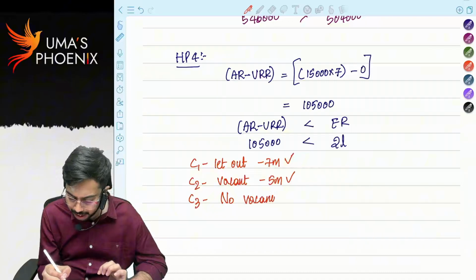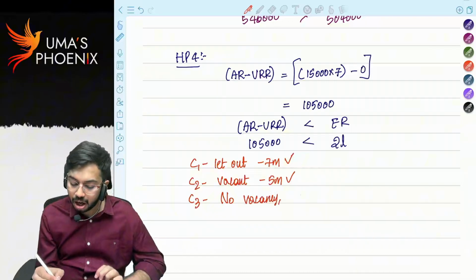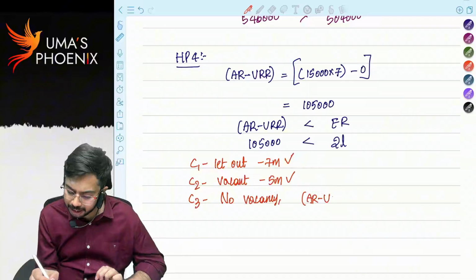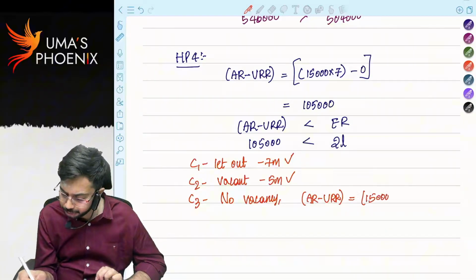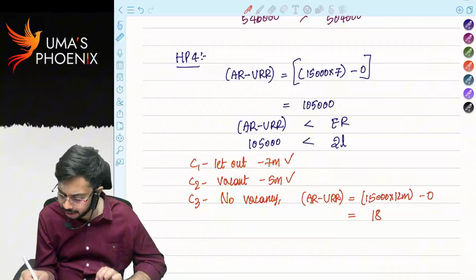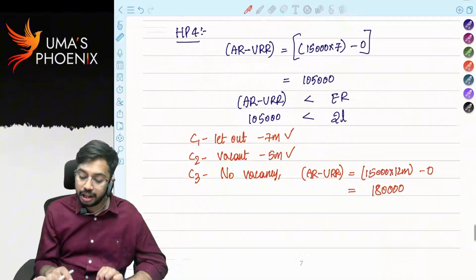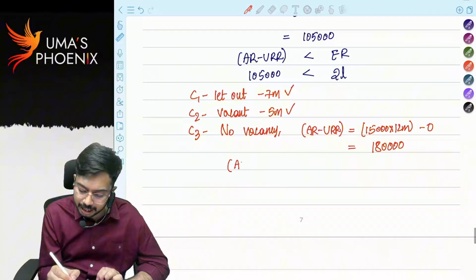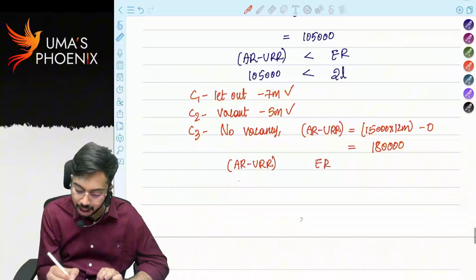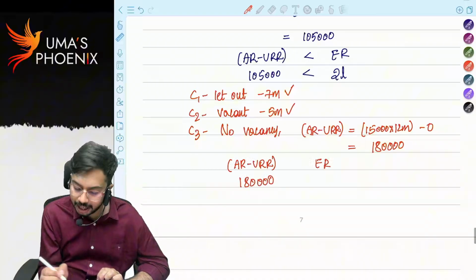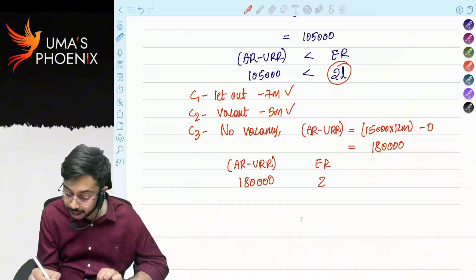If there is no vacancy, then how much will be actual rent minus unrealized rent? 15,000 into 12 months minus 0, 1,80,000. If there is no vacancy, let us compare actual rent minus unrealized rent with expected rent. 1,80,000 against expected rent of 2 lakhs.